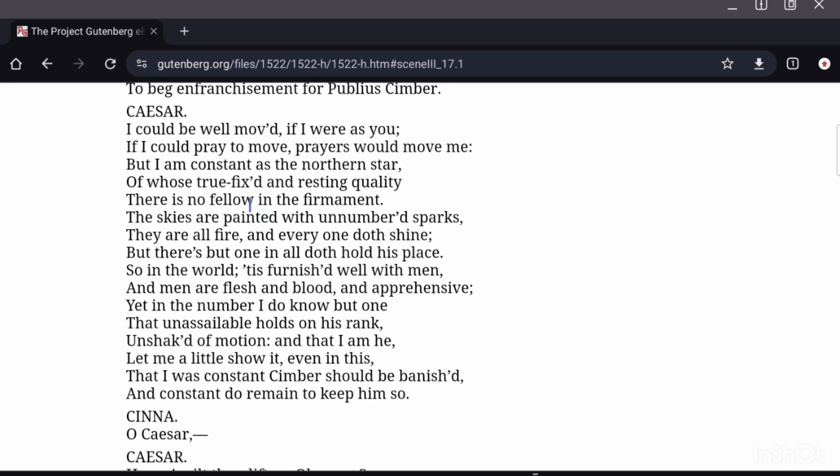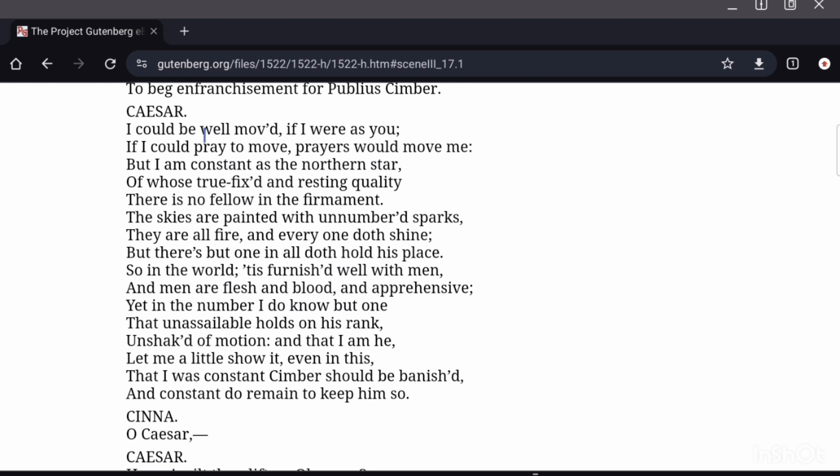Caesar says, "I could be well moved if I were as you. If I could pray to move, prayers would move me. But I am constant as the northern star, of whose true fixed and resting quality there is no fellow in the firmament."